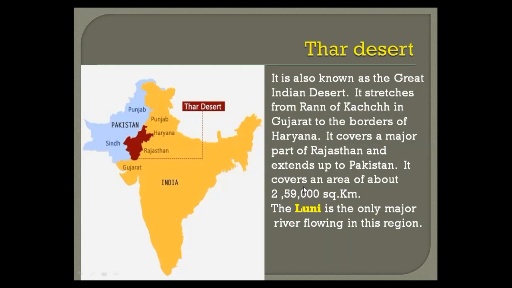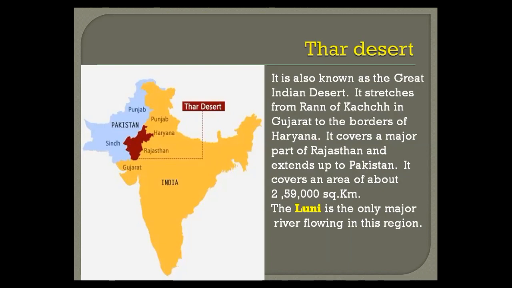It covers an area of about 2,59,000 square kilometers. And here the Luni is the only major river flowing in this region. Here in this desert area, only the major river flowing is the Luni.